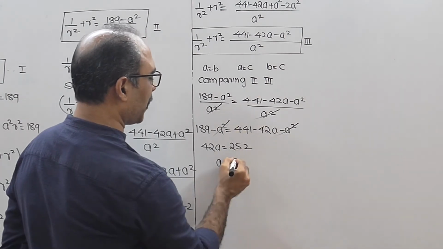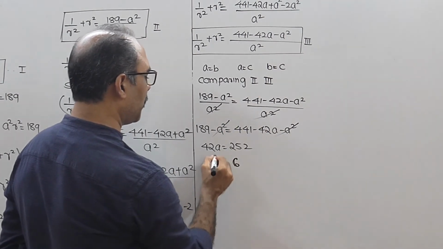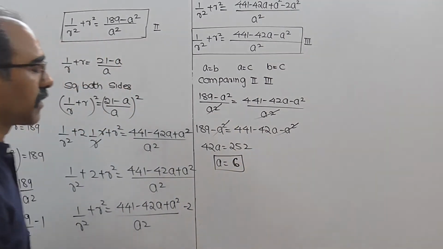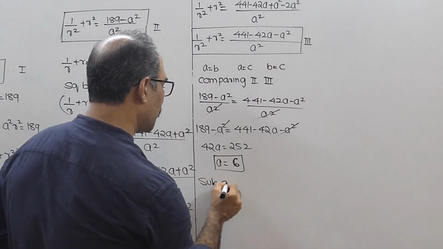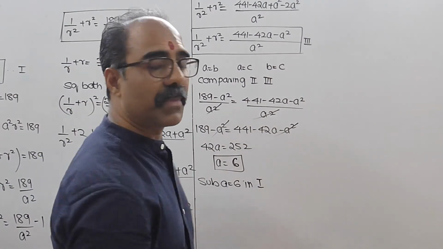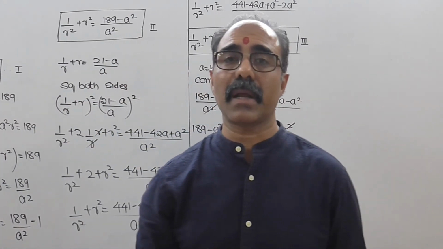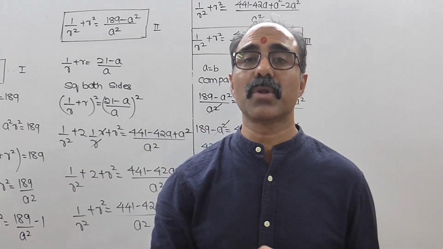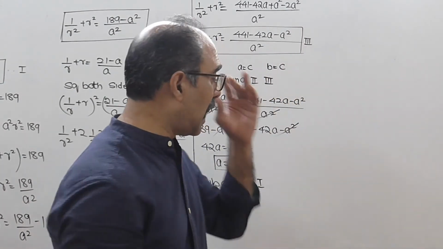And 441 minus 189, you get 252. Ultimately, the value of A will be equal to 6. Then what you do is substitute A equal to 6 in 1, because we need the 3 numbers. What are the 3 numbers? A upon R, A and AR. So for that you should know the value of A and R. A we got, now find R.